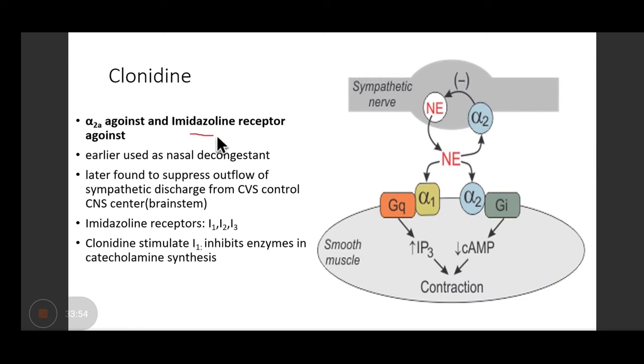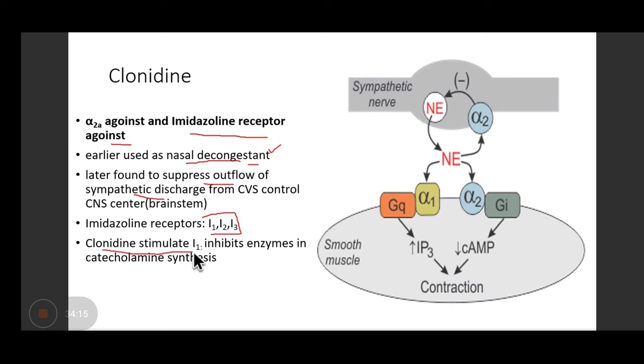Another point is it is an imidazoline receptor agonist. Initially, it was used as a nasal decongestant. Later, it was found to decrease the blood pressure also, to suppress the outflow of sympathetic discharge. There are three types of imidazoline receptor, I1, I2, and I3.